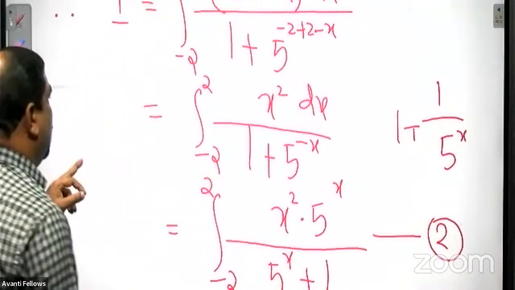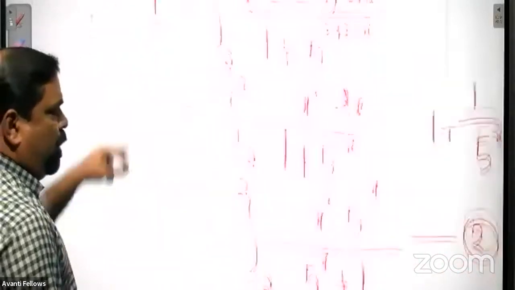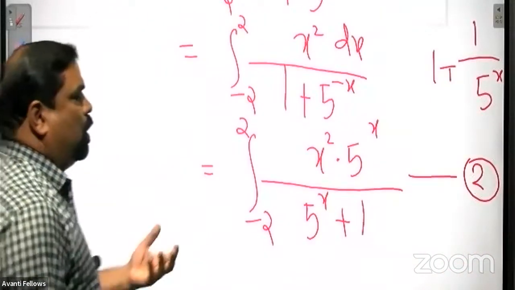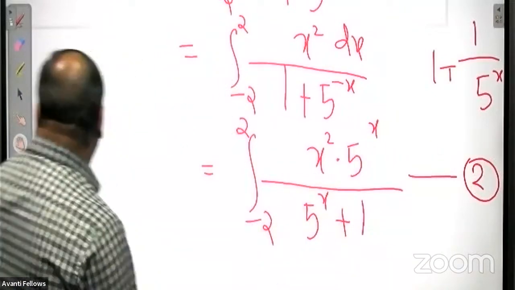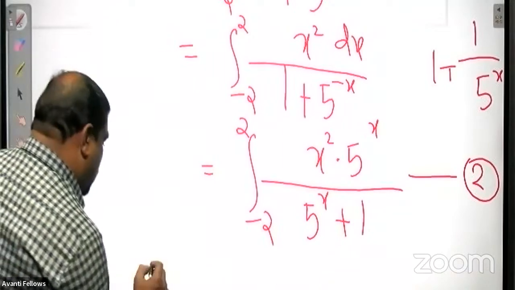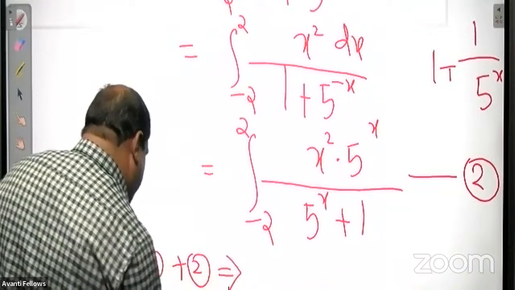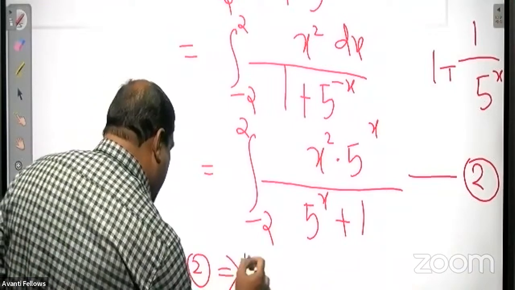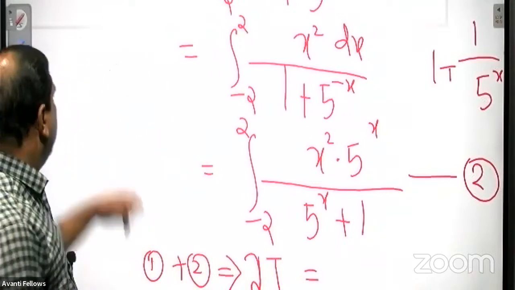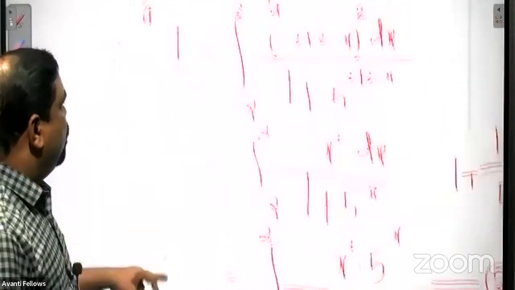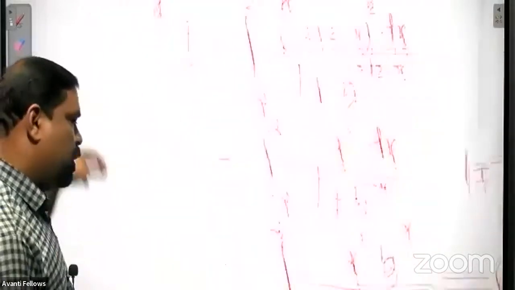Our original integral was equation 1, the given integral. Now the same integral has been reduced to a new form. Put it as equation 2. So add the two integrals now. Adding the first integral and the second integral, the same integral only. That means I plus I, which is 2I. Both integrals are the same, only I.